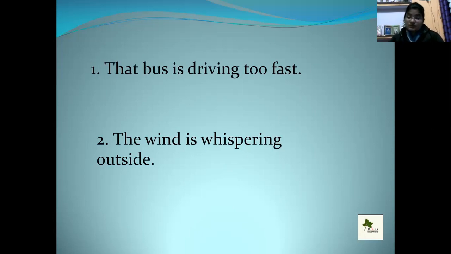When the wind blows frequently, it seems like someone is talking outside. When people talk in a murmuring form, we say they are whispering. So that's the comparison between the object and the person.